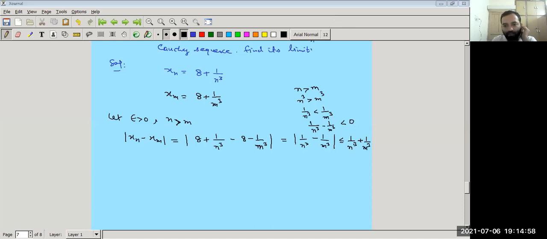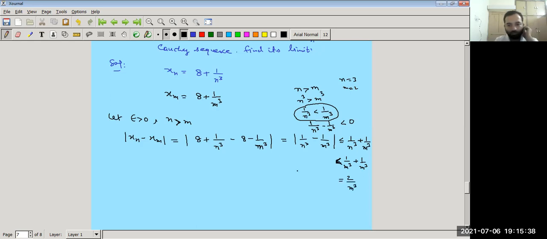You can take any values, say n equal to 3 and m equal to 2. You can check that this condition is true. Now we know that 1 upon n cube is less than or equal to 1 upon m cube. So we can write this as less than 1 upon m cube plus 1 upon m cube, which is equal to 2 by m cube.